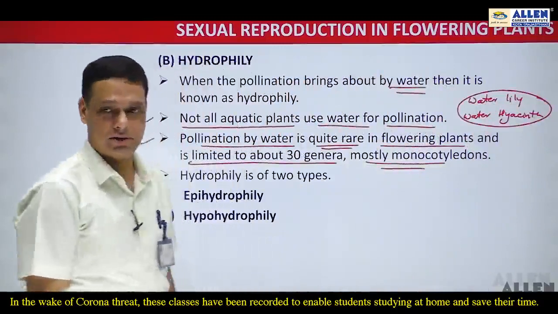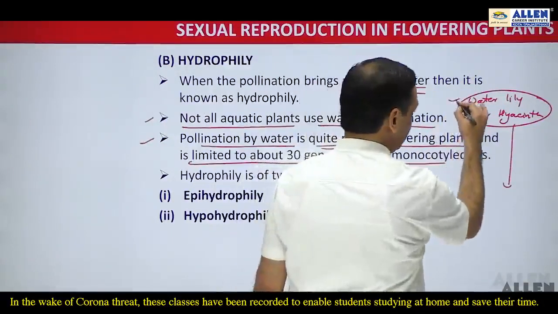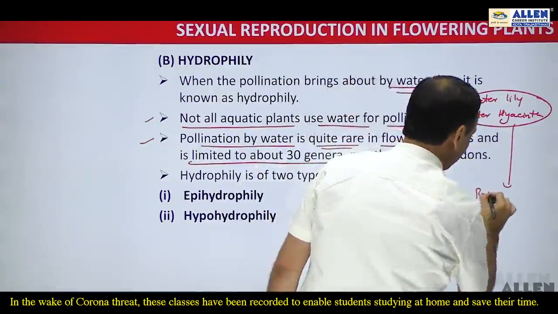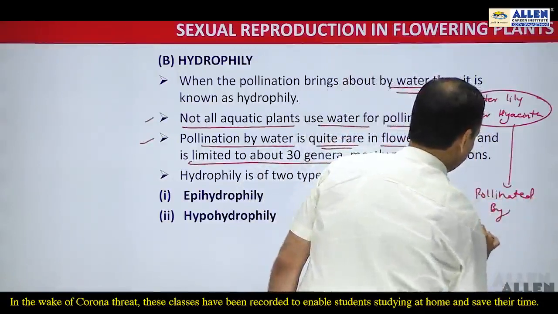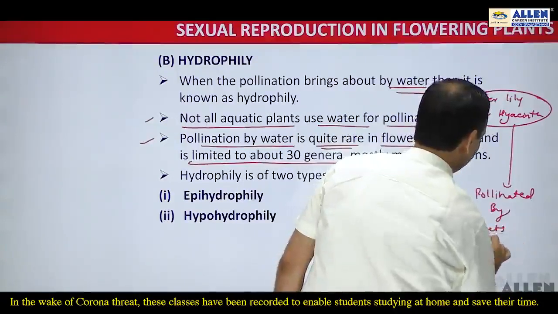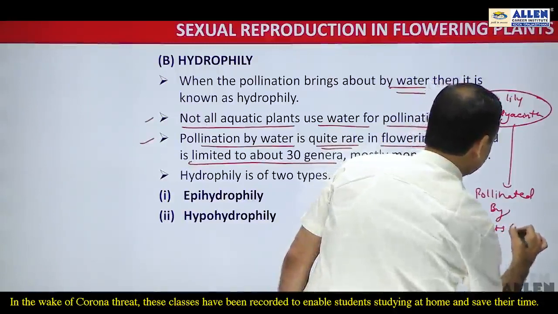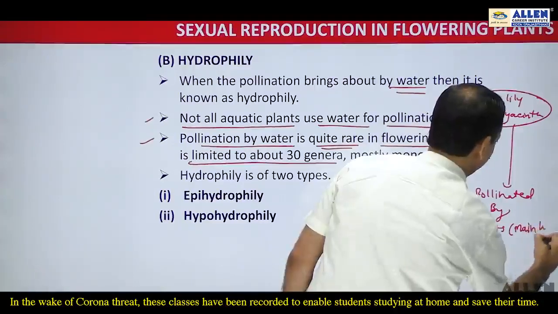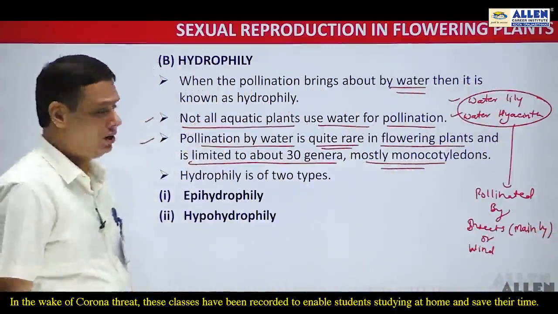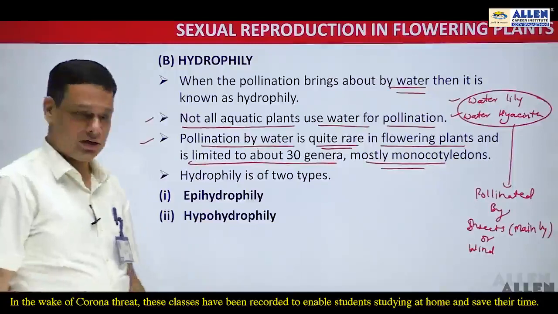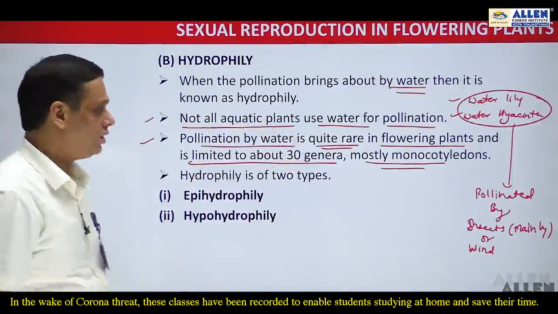Both are aquatic plants, but they are not pollinated by water. Only 30 genera, mostly monocots, exhibit hydrophily.